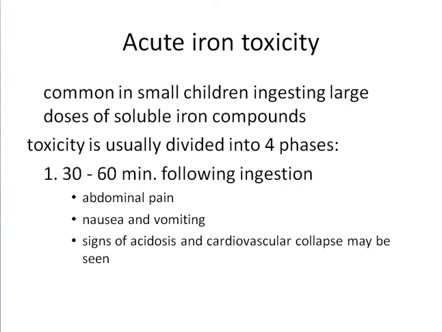Acute iron toxicity is common in small children, and follows ingestion of large doses of soluble iron compounds. Toxicity is usually divided into four phases. Within 30 to 60 minutes, abdominal pain, nausea, vomiting, signs of acidosis, and cardiovascular collapse may be seen.